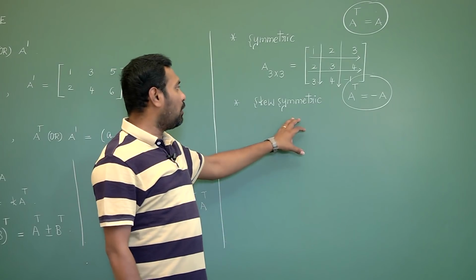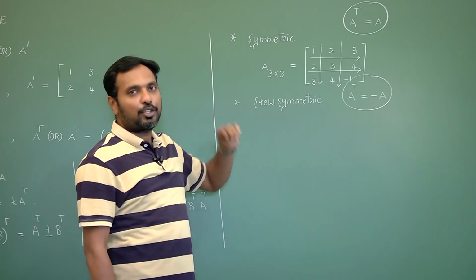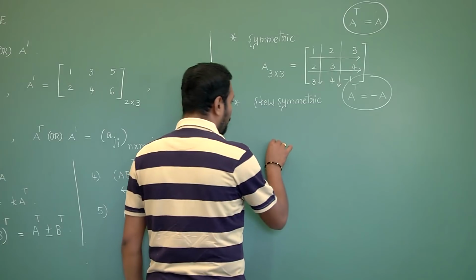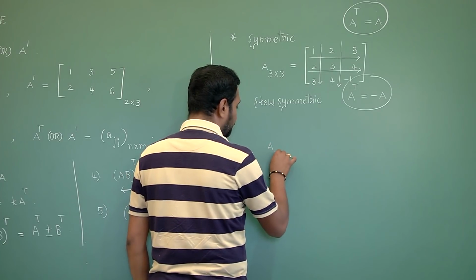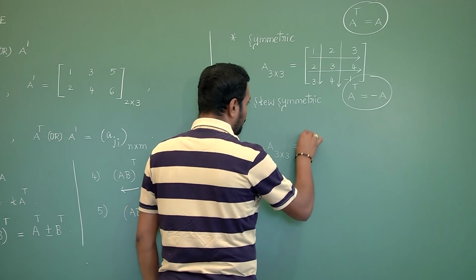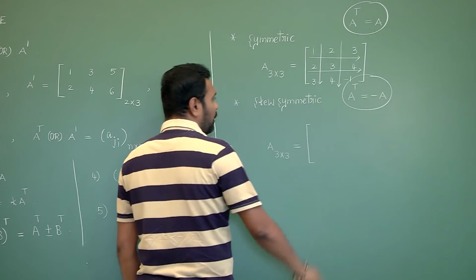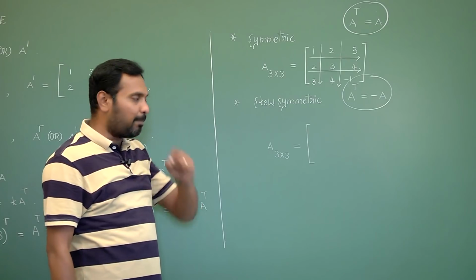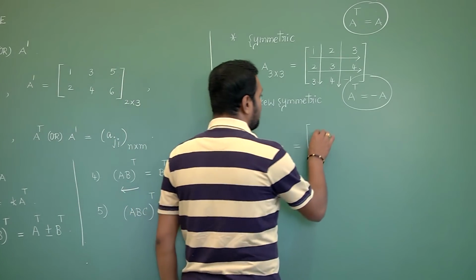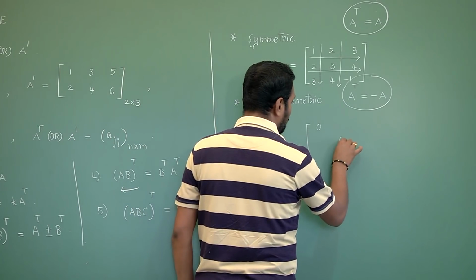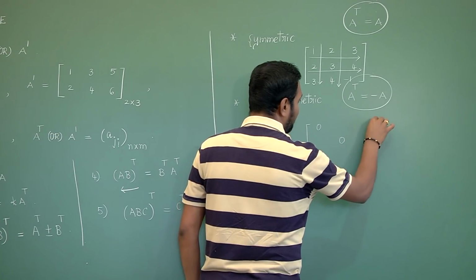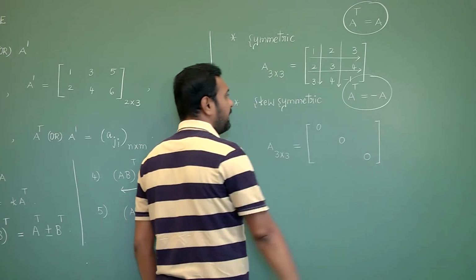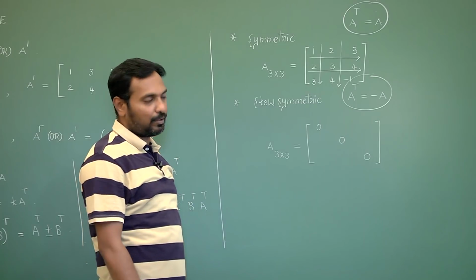Next, how to give an example of a skew symmetric matrix of order 3 cross 3. To give an example of a skew symmetric matrix of order 3 cross 3, remember principal diagonal elements must be zeros. A11, A22, A33 must be zeros.